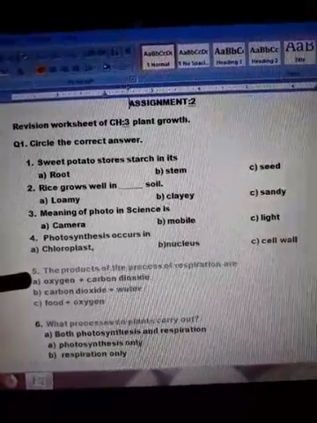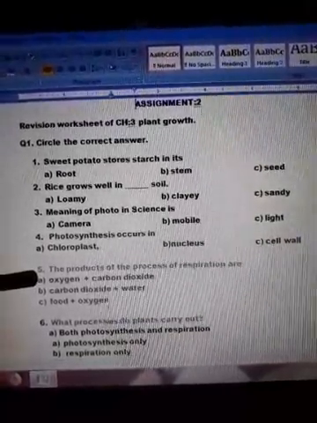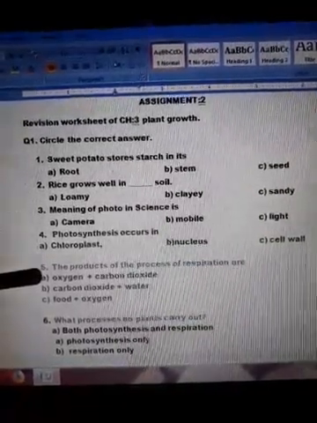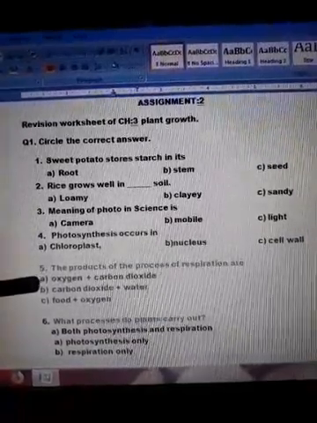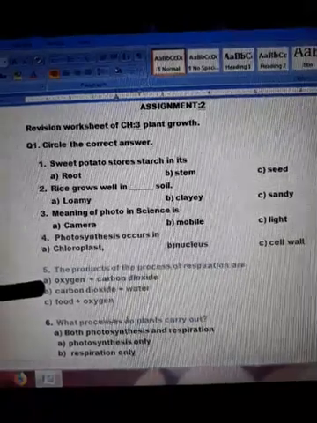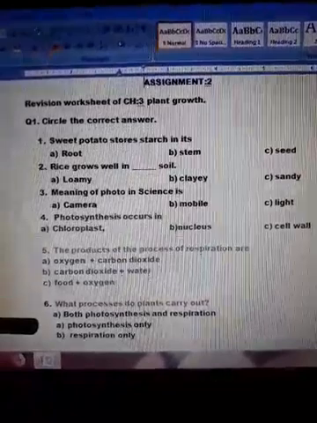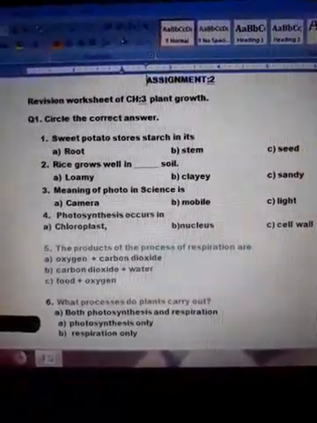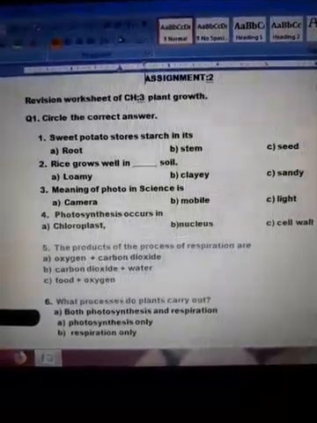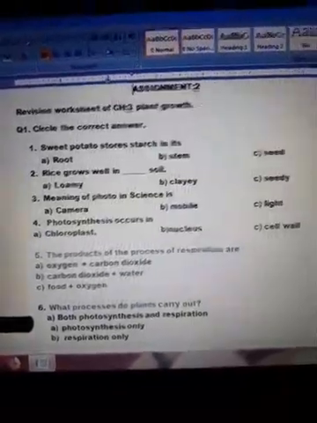Name the products of respiration. Respiration products are the raw materials of photosynthesis. So it means that the products of respiration are carbon dioxide and water, as plants need these two materials to carry out photosynthesis. Number 6: what processes do plants carry out? So plants carry out photosynthesis as well as respiration. Photosynthesis takes place only in the presence of sunlight, while respiration takes place all the time.